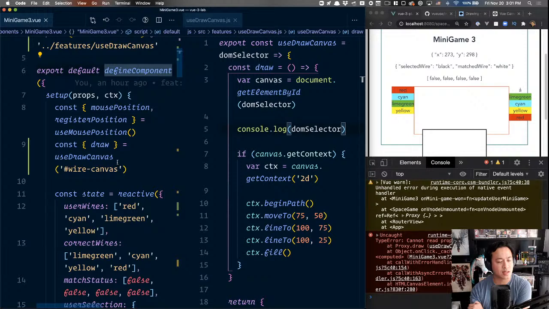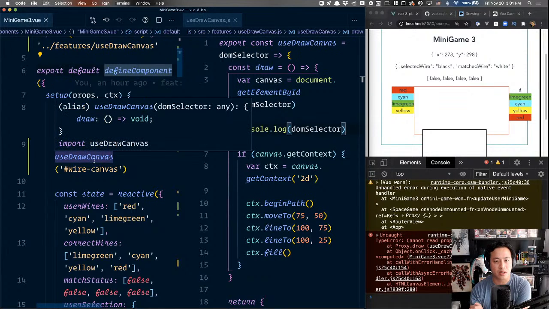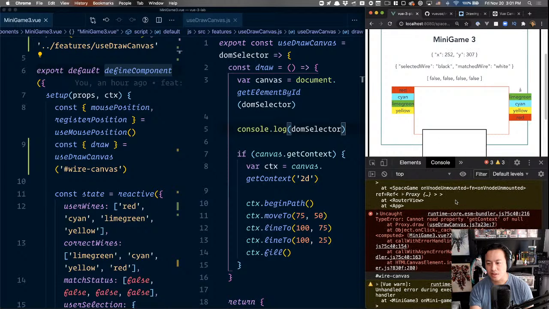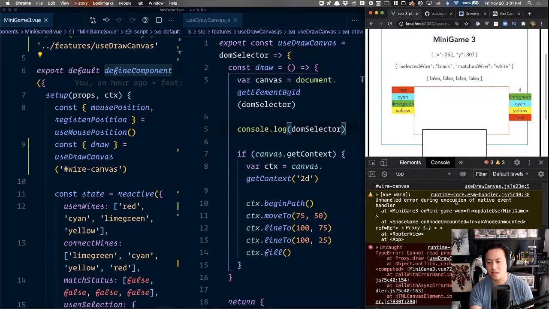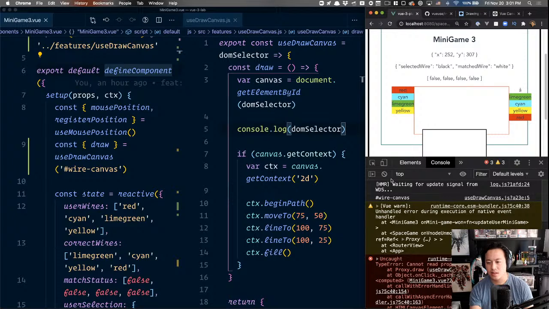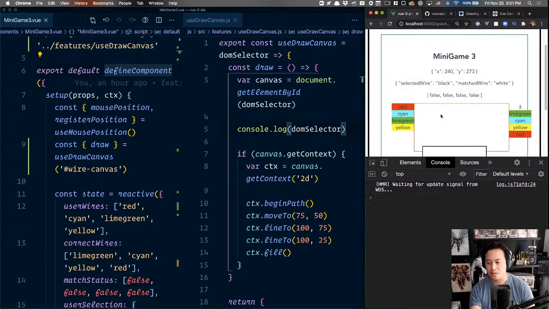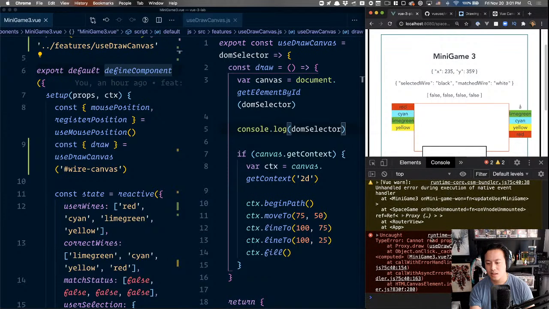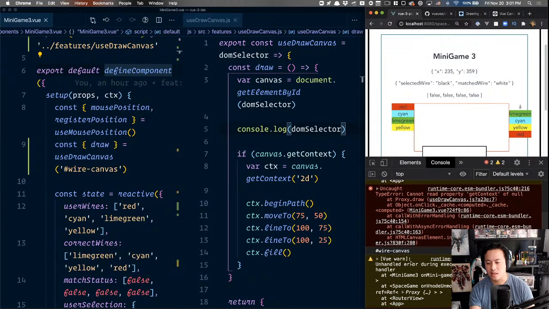So let me just make sure I did this right. Use draw from use draw canvas. Pass in the DOM selector. Oh, yep. And then when I call draw, it should be able to find it. But what I'm finding is it's just warning me about get context null. Oh, wait. It's here. That's a little weird. Click. It's here. Click again. It's here. Okay, so we are logging it.